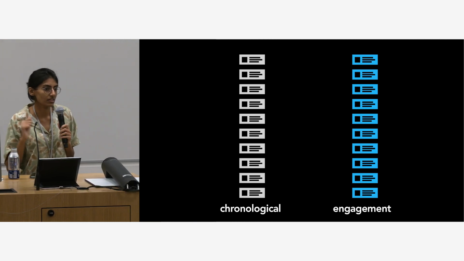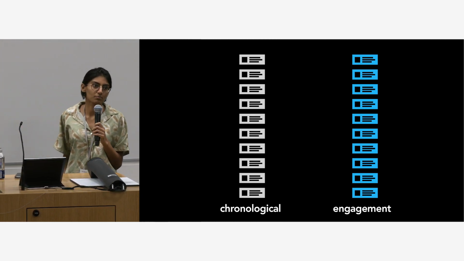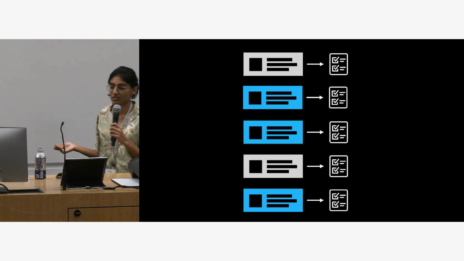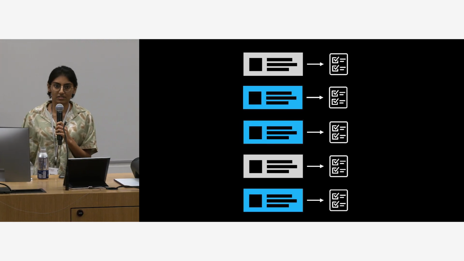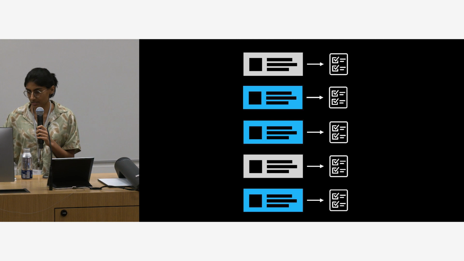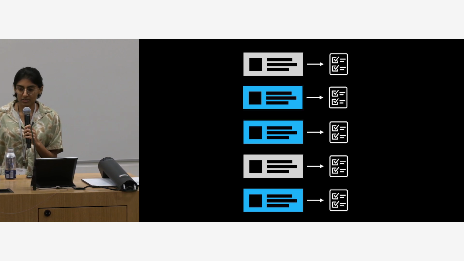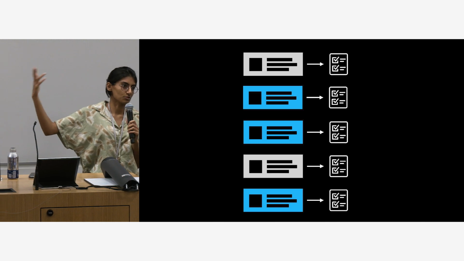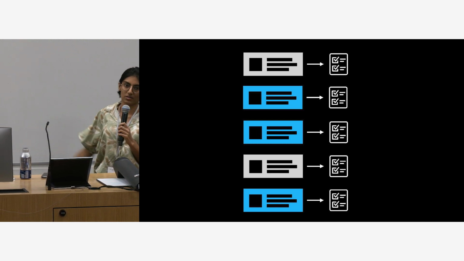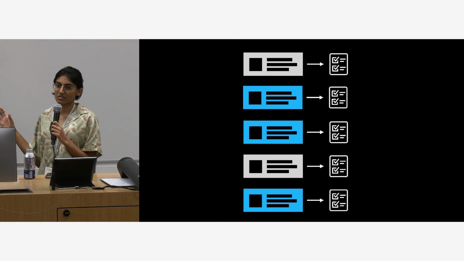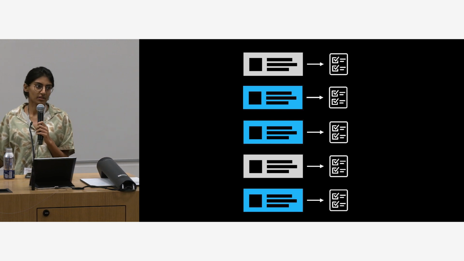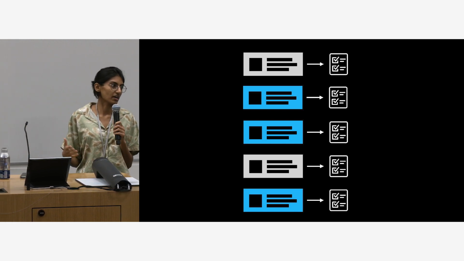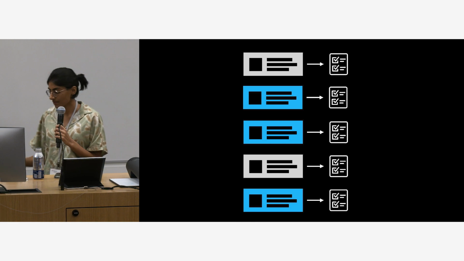What would you have seen as picked by the algorithm, and what would you have just seen from the chronological timeline? This allows us to conduct an actual true randomized experiment. We shuffled the order of these tweets and then surveyed users about each of these tweets in a random order. So this lets us measure the effect of the engagement-based timeline relative to the chronological baseline on various outcomes.